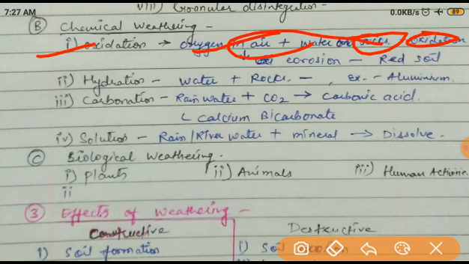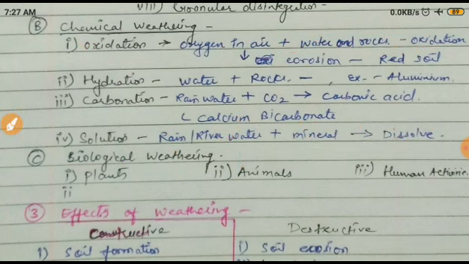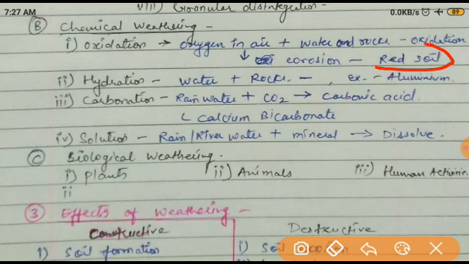And the chemical property of iron is that when it comes in contact with air and water, it starts eroding. Definitely erosion means it is breaking down. Okay, so the red soil is formed by this part, by the oxidation process.